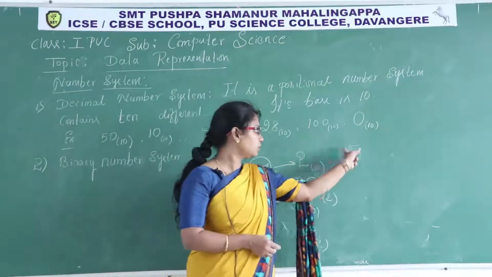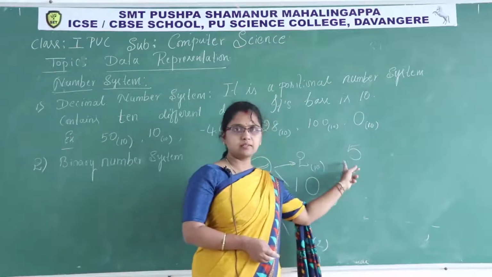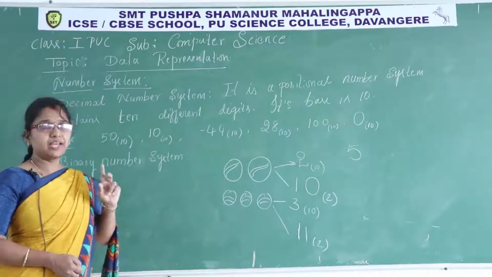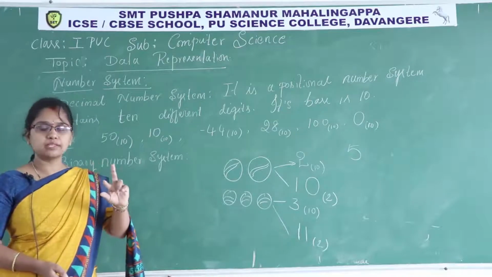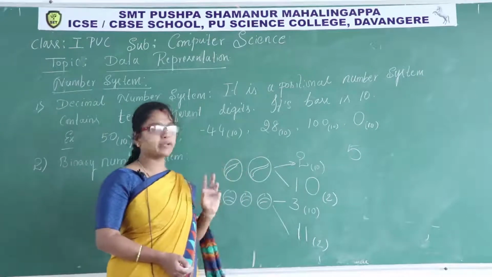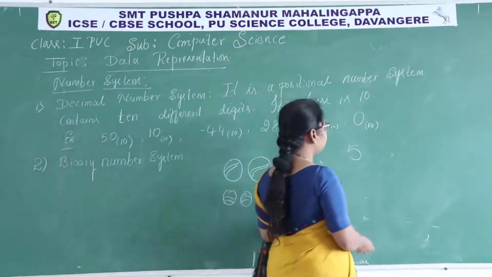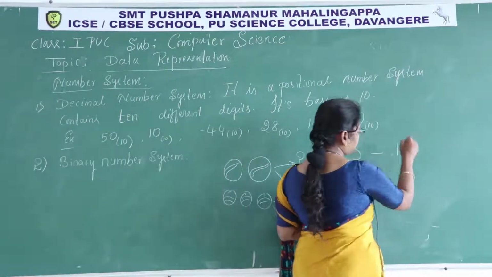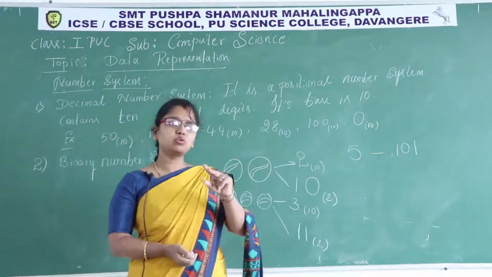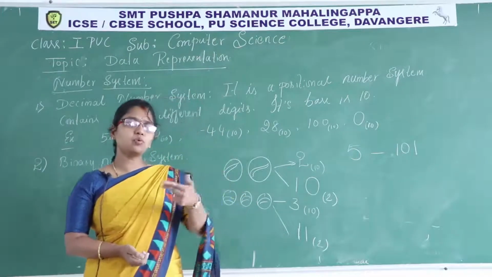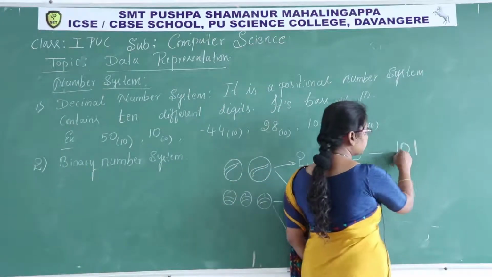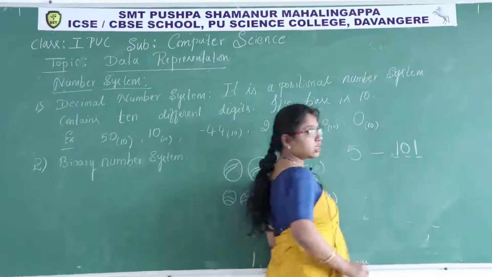This face value is 5, isn't it? But in binary number system, we have only 2 digits, 1 and 0. With the combination of these digits only, we have to write those quantities. How to write 5 in binary? 1, 0, 1. To represent some quantity, we need only 2 bits. For some quantity, we'll move to one more bit, 3 bits. Each and every digit in binary number system we call a bit.